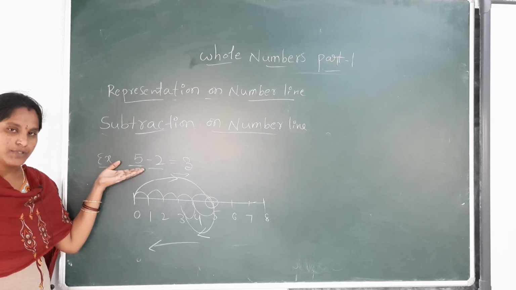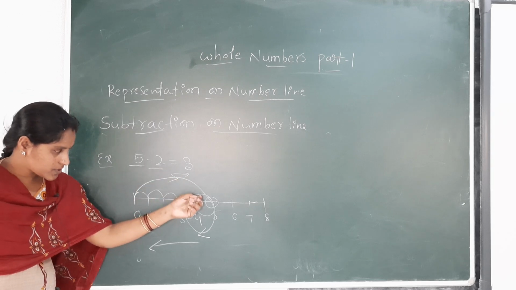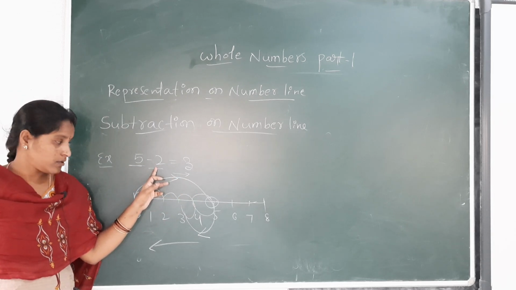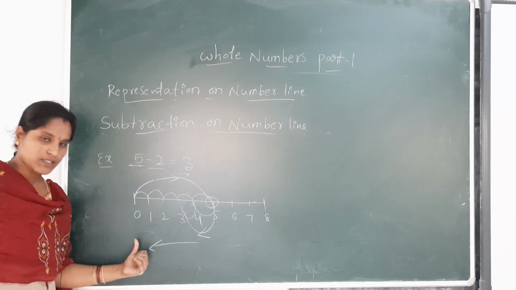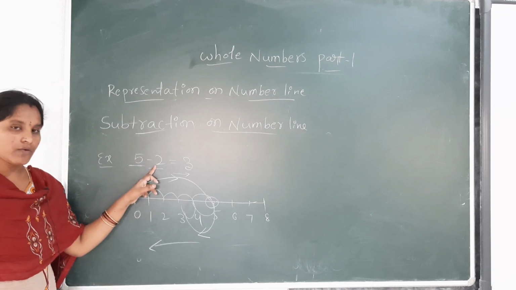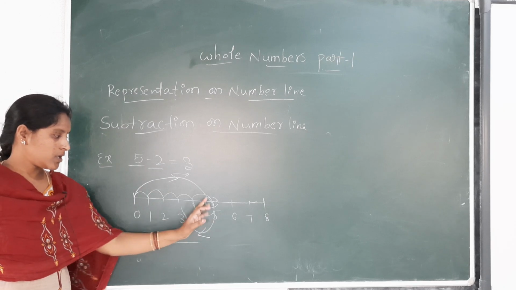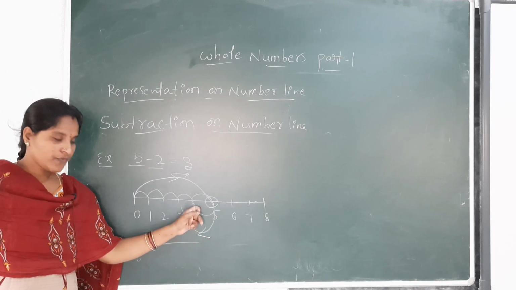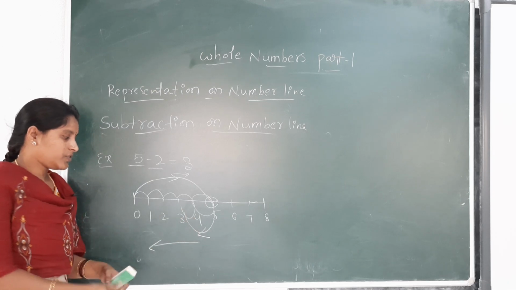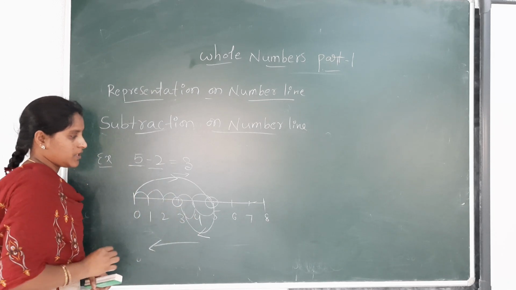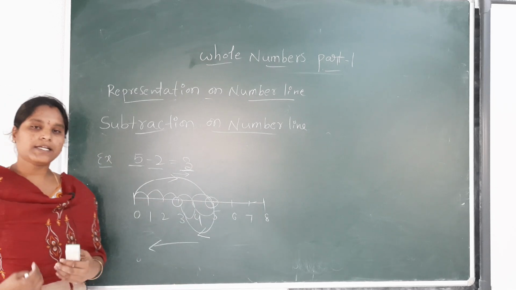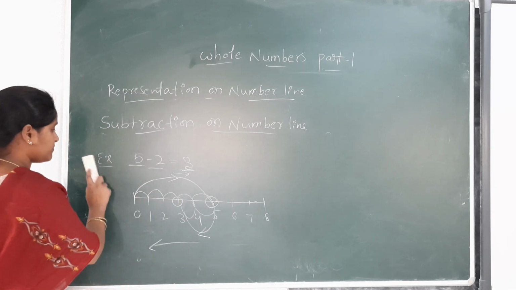First we have 5 positions. First mark the 5 positions. We are moving towards the right side. Then next to do subtraction. Subtraction means we are moving towards the left side. How many positions do we have to subtract here? 2 positions. From the 5 onwards we have to subtract 2 positions: 1, 2, up to 3. Finally we get the value 3. The answer is 3. Next, we are going to learn about multiplication on the number line.